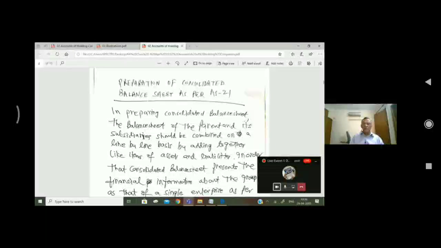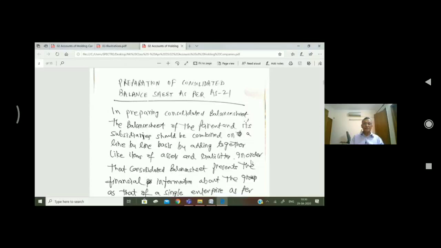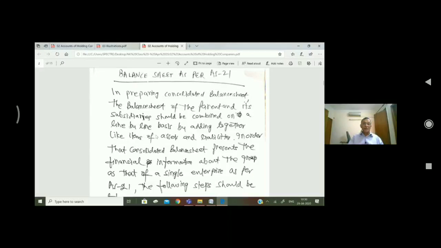The preparation of consolidated balance sheet as per AS 21. So whatever we shall be doing, that will be as per Accounting Standard 21. In preparing the consolidated balance sheet, we have to keep in mind so many important things. That is, in preparing the consolidated balance sheet, the balance sheet of the parent and its subsidiary should be combined on a line by line basis.